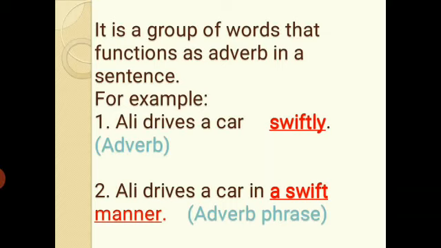Here smoothly is an adverb. She writes neatly. How does she write? She writes neatly. Sana walks elegantly. How does Sana walk? Elegantly. This is the manner in which Sana walks, so this is an adverb.